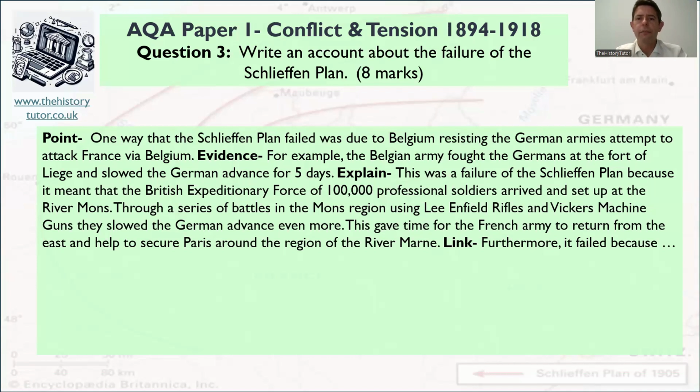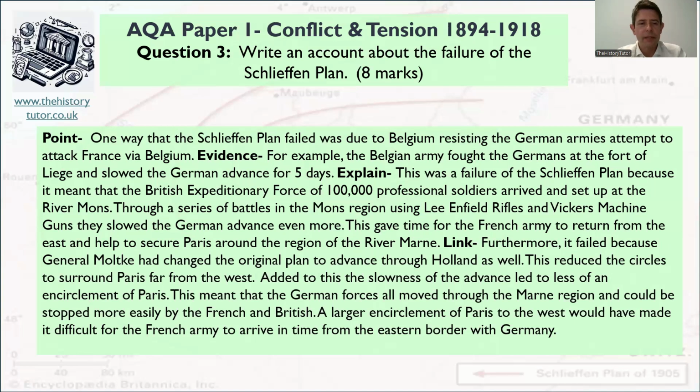So furthermore, it failed because, think of another aspect around this. Maybe it is the fact they failed at the Battle of the Marne and started to dig in trenches. Okay, what do you think would be the next bit? If you'd been doing a different answer to me, then have you got a good impact like I have there? Lots of knowledge, lots of information. And obviously you're now thinking about a different furthermore. If you're going with the answer I've got, think about a furthermore. Okay, pause me and finish with a couple more sentences.